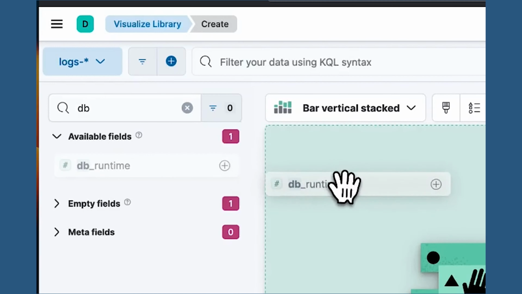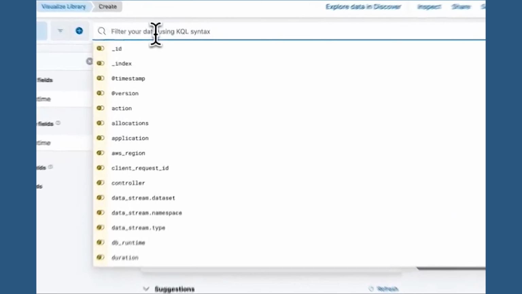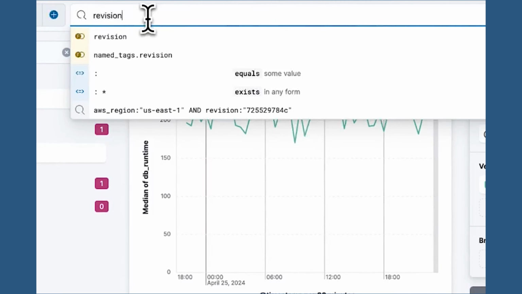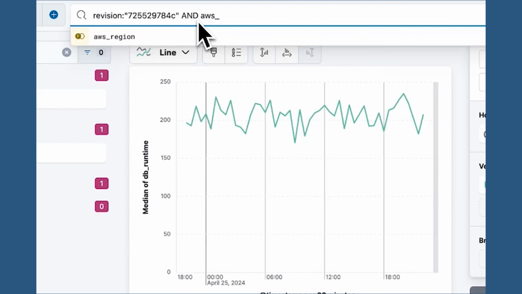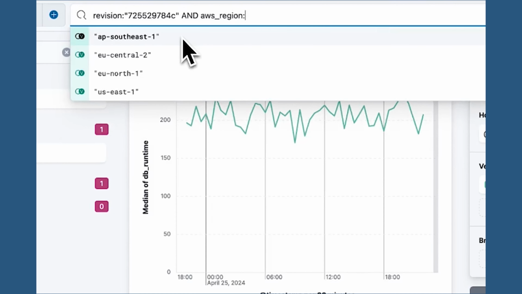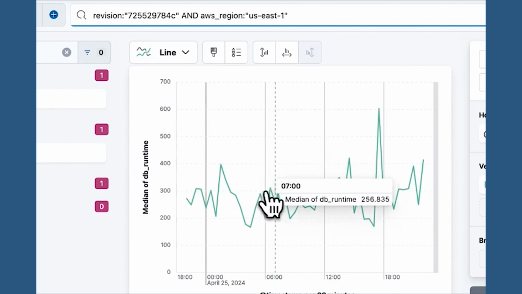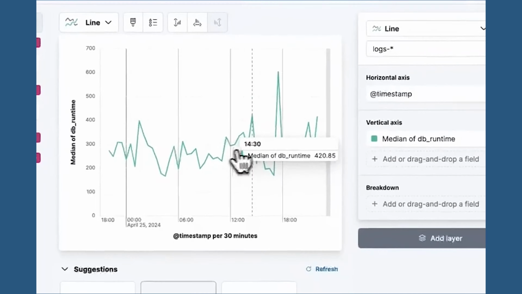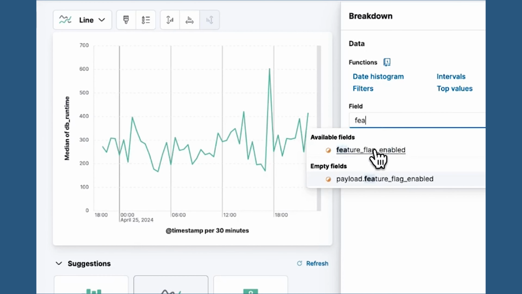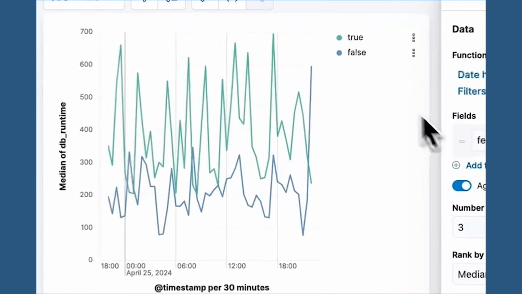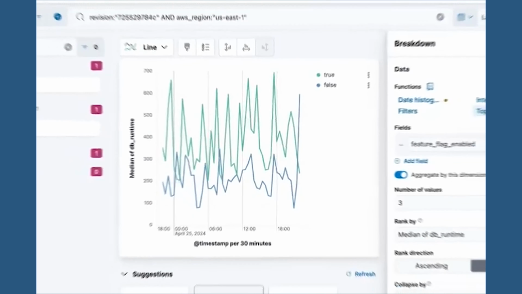So you want to have a graph of the database runtime filtered by revision and AWS region. And we want to slice it by, is the feature flag enabled or not? There we go. We see that clearly, if you enable the feature flag, the database performance takes a hit.